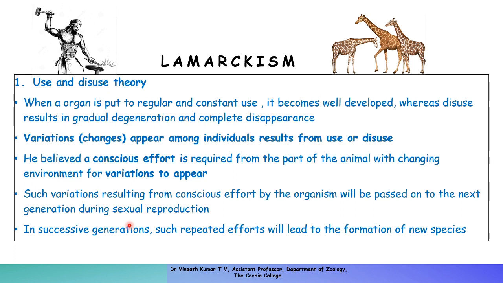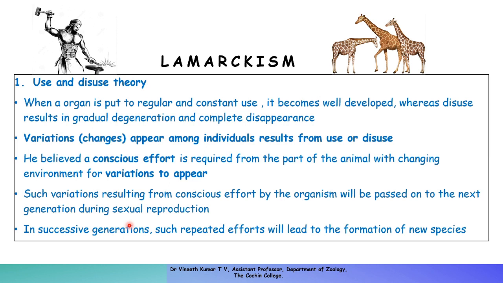Lamarck says that because there is no grass, generation after generation they started to stretch their necks. Repeated stretching, generation after generation, and repeated internal urge, since they do not have grass on the ground and have to feed only on the foliage present in the trees, led to the development of the neck.